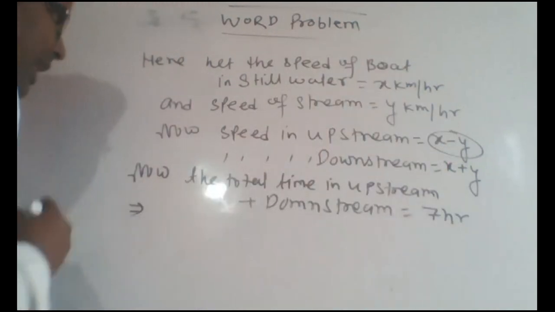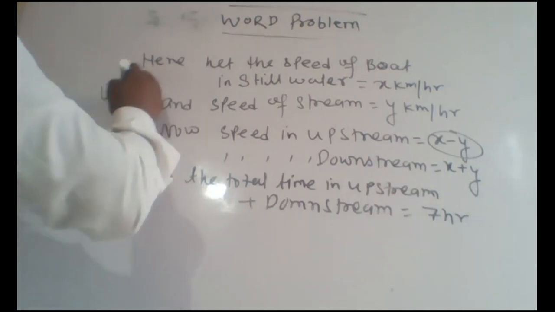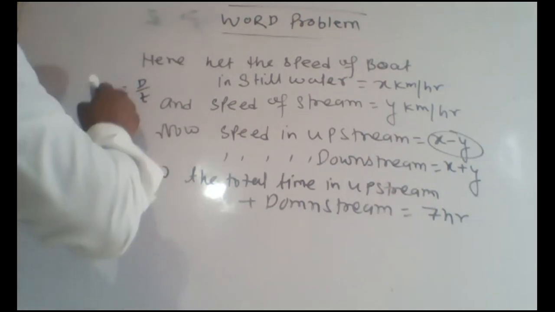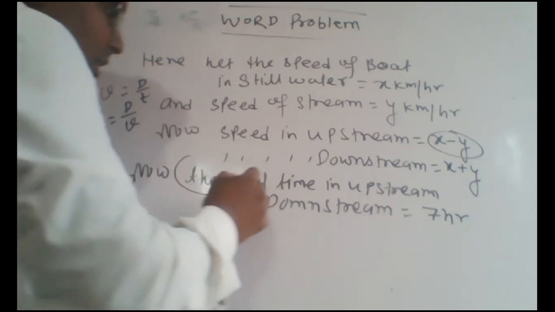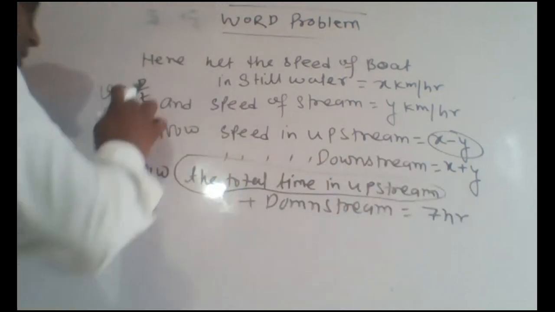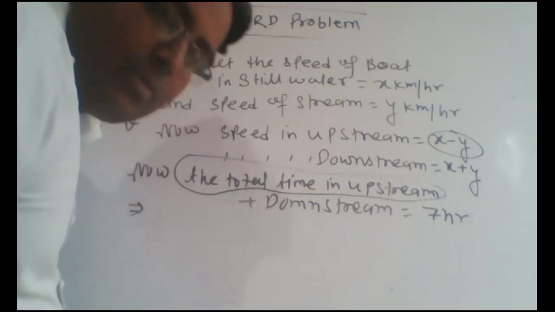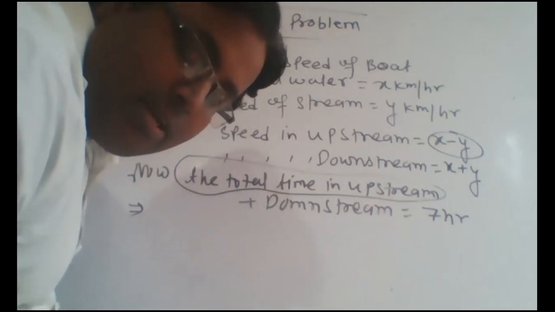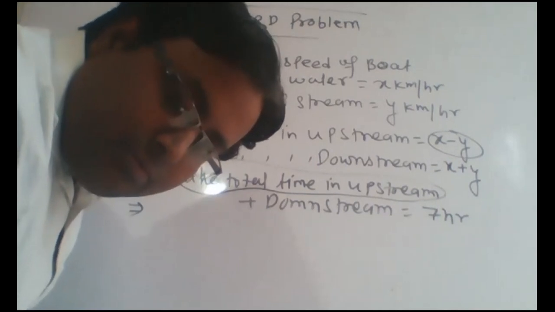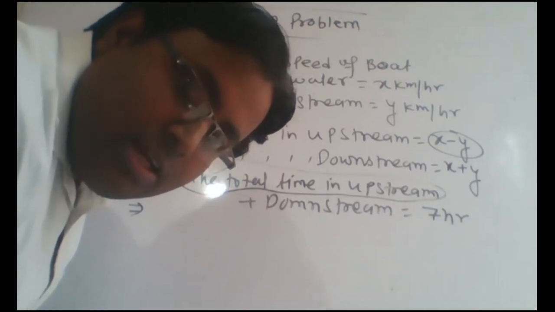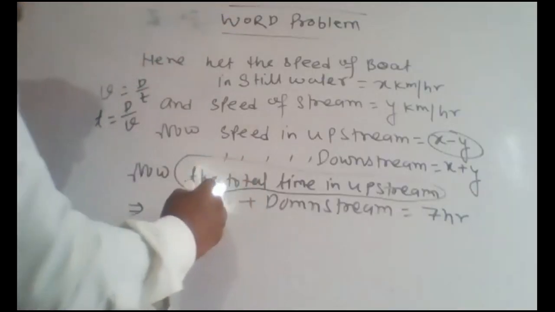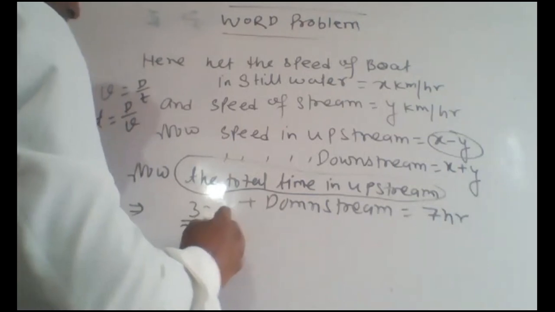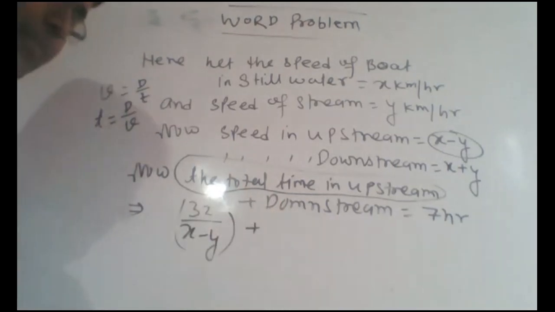You know very well that the formula is speed equals distance upon time. So what is the time? Time equals distance upon velocity. Here we apply the formula for upstream. What is the distance? In that condition, distance was given, which is 32 kilometer in upstream and 36 kilometer in downstream. So 32 kilometer in upstream means 32 upon its speed, which will be x minus y.